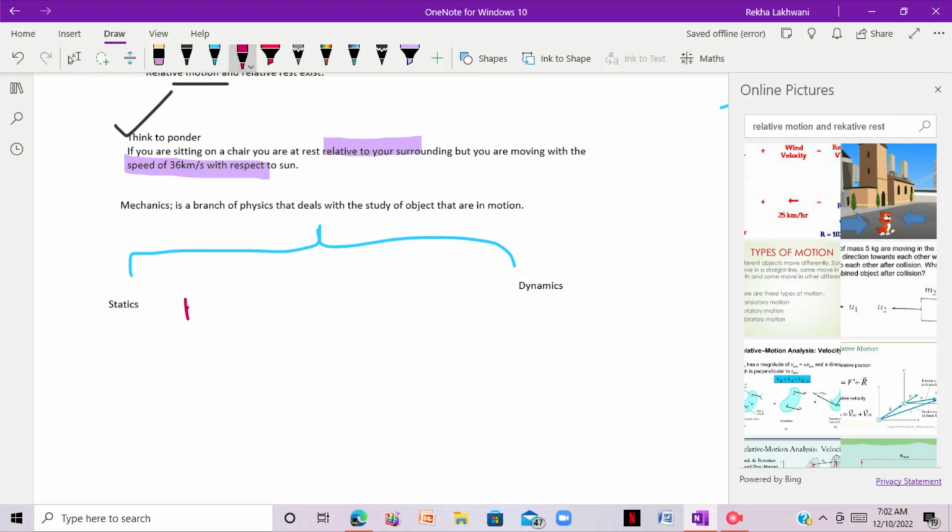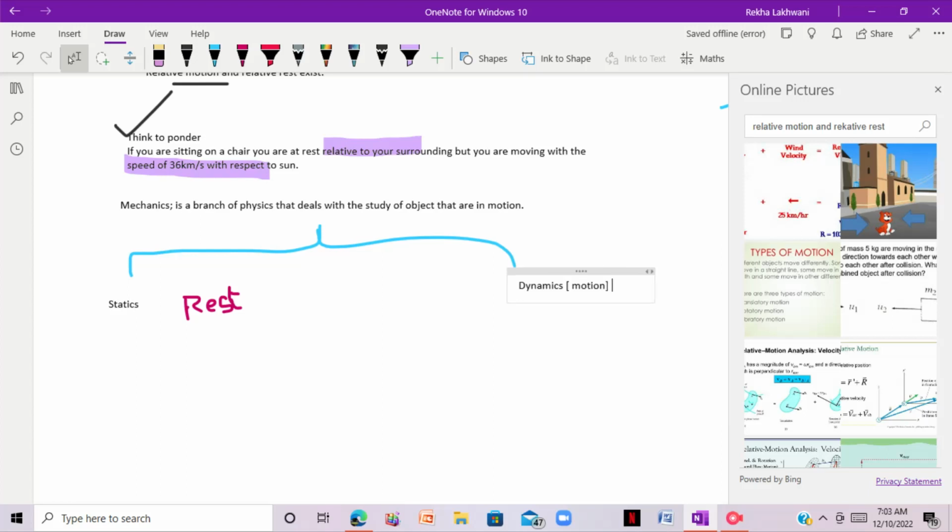Net force will be equal to 0. Why? Because we are providing force from this region and then this region, so obviously the body will be at rest. Motion of objects under rest, like they are at rest, goes in the branch of statics, which is a branch of mechanics, right?